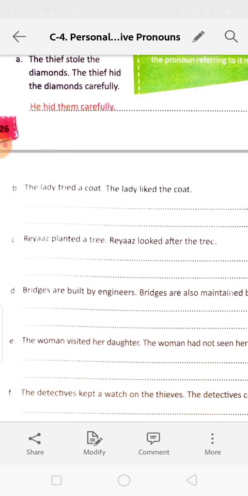The lady tried a coat. The lady liked the coat. So you have to write: The lady tried a coat. She liked it. Next, Riaz planted a tree. Riaz looked after the tree. Riaz planted a tree. He looked after it.